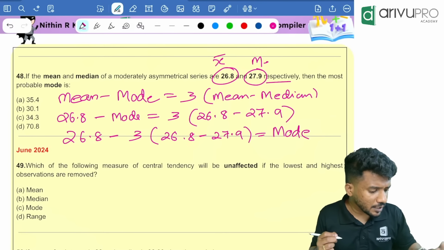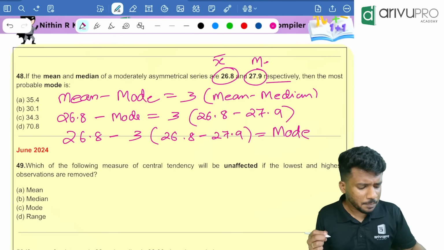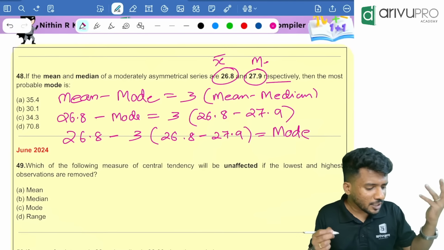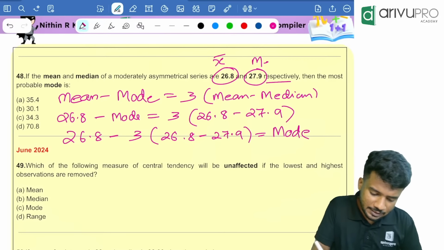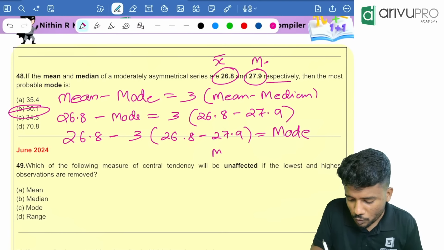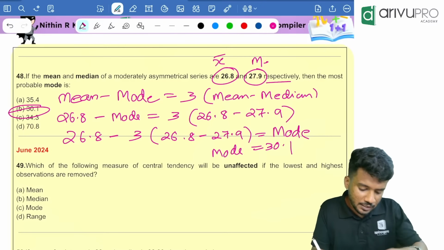Multiply it with 3. You are getting minus this much, but minus of minus will become plus. Then plus 26.8. You are getting it as 30.1. So mode is equal to 30.1. Option B is your answer.